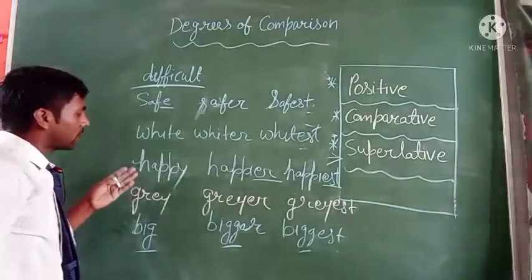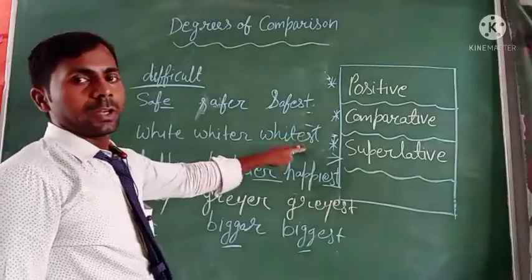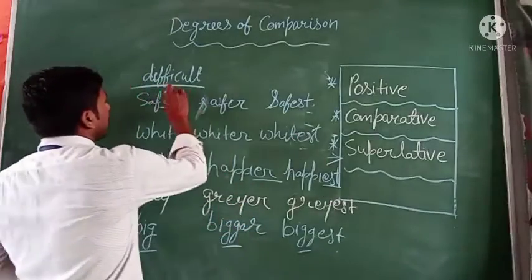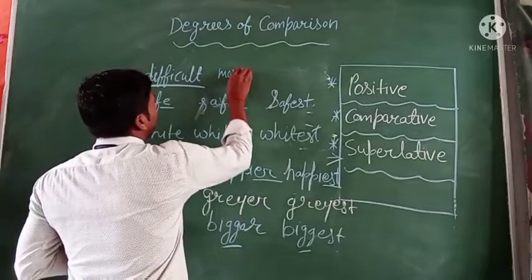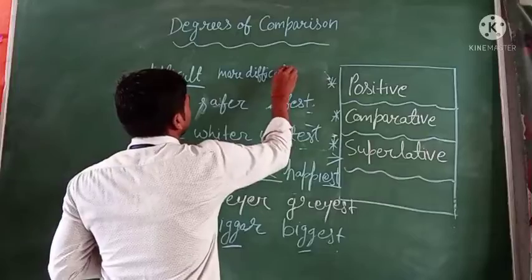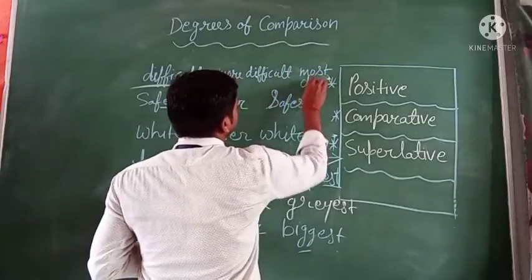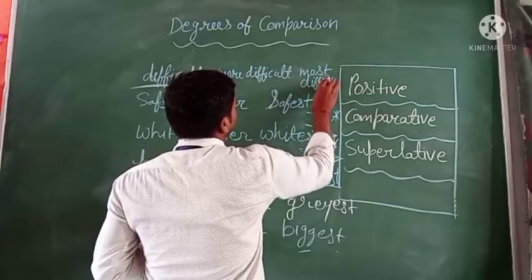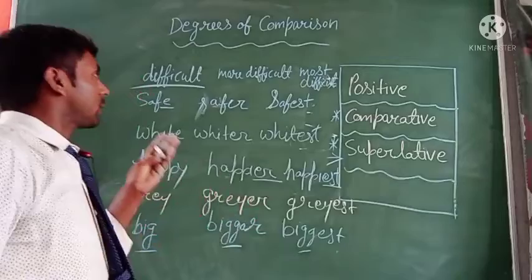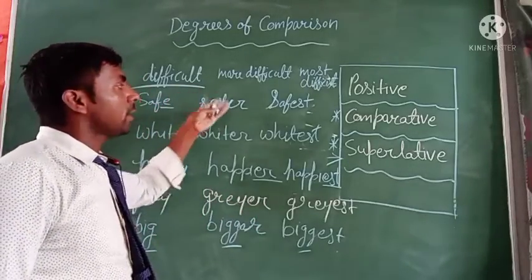We cannot change it by adding er and est. We have to use other words, just like that: difficult, more difficult, and most difficult. So these are some important rules to change the positive degree to the comparative and superlative degree.